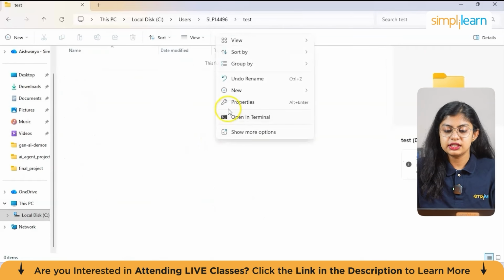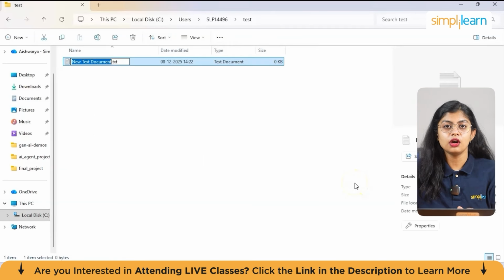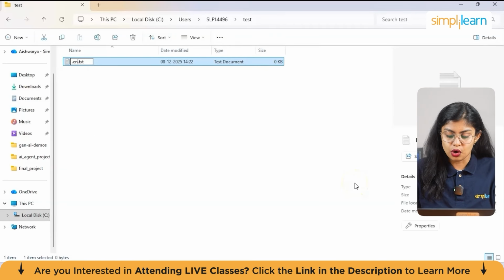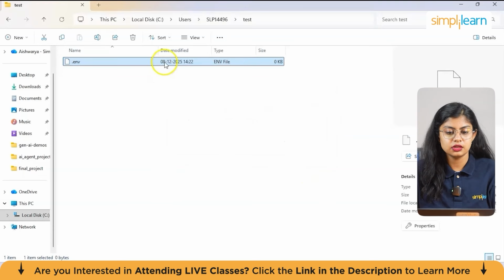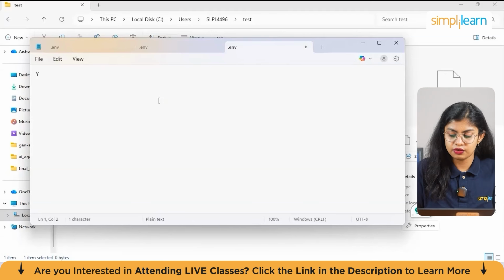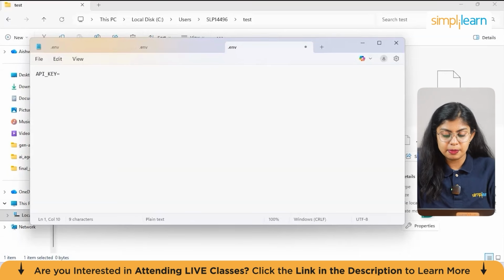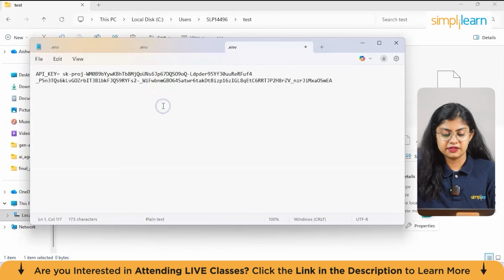And the first thing that you have to create is a .env folder to store your API key. So .env, press enter and yes, open it. Now .env folders are used to store specifically your API keys. So you can give API in caps is equal to and paste the key that you have copied from OpenAI. So let's just save this.